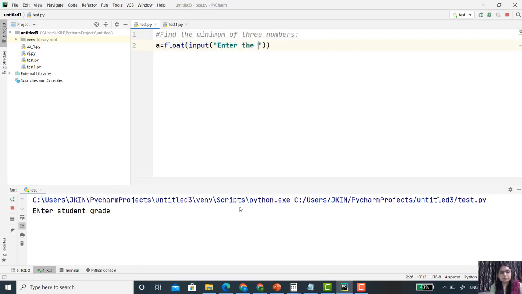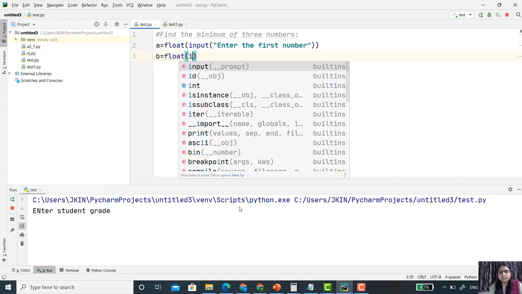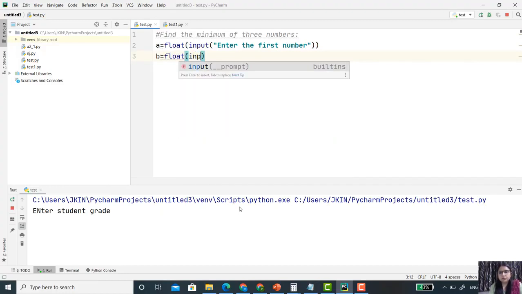Now take another variable, b, again float, input, "enter the second number".